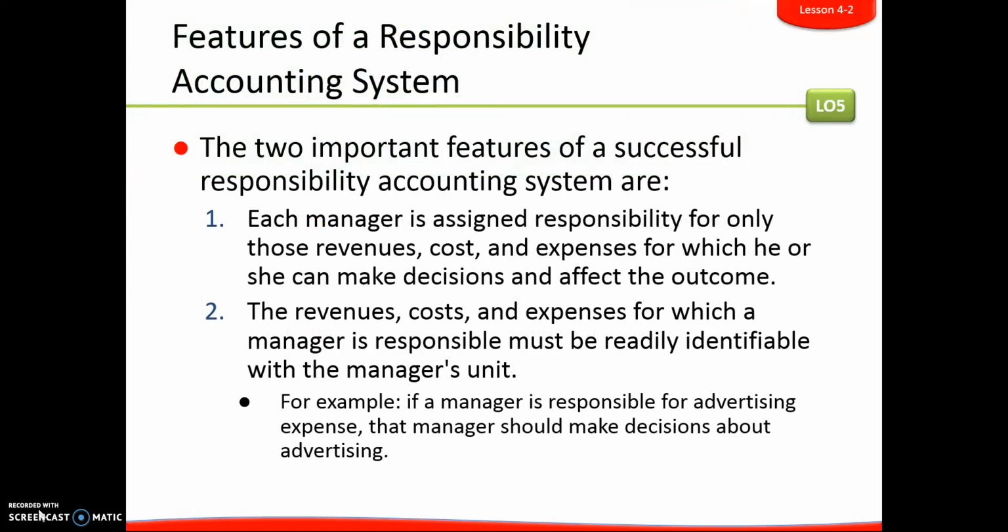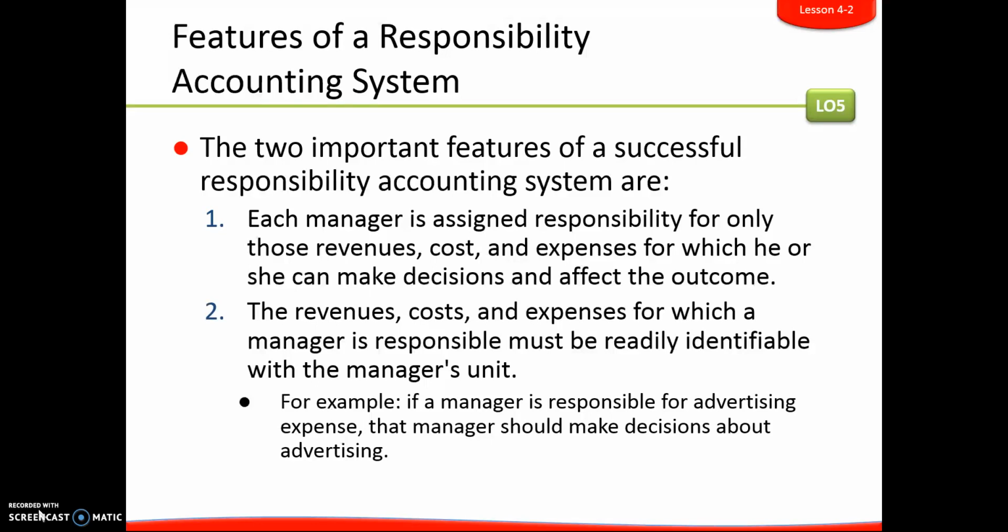So first off, we have something new that we haven't heard of quite before, and it's called a responsibility accounting system. And there's a couple of important features to what a successful responsibility accounting system would look like.